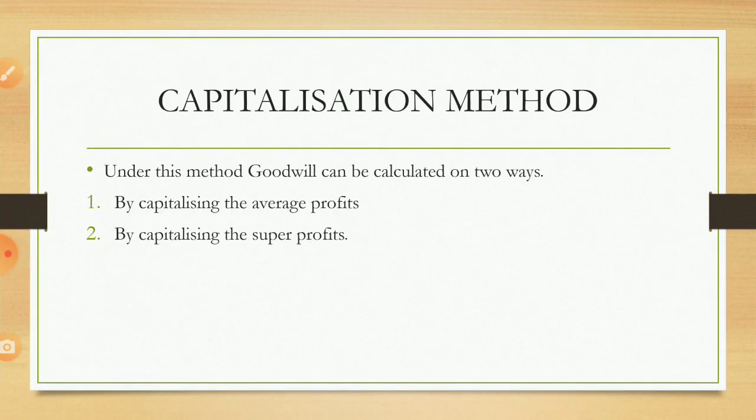Now next we'll go to the capitalization method. So this is the last method of valuation of goodwill. Under this capitalization method, there are two methods. Actually it's a mix of the average profit method and the super profit method, but here we have to capitalize. We will study what is capitalization. So you can do it by capitalizing the average profit, or by capitalizing the super profit. One by one we'll see.